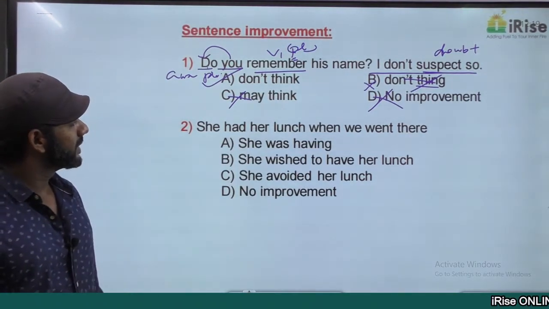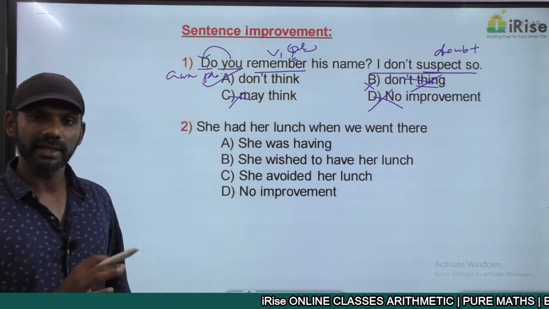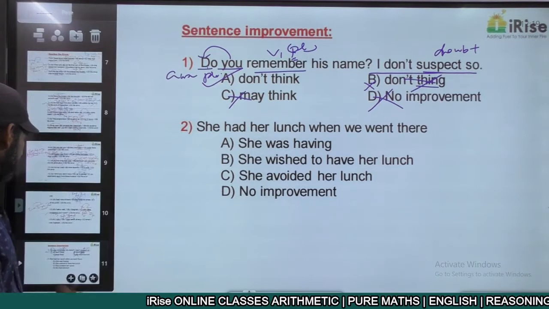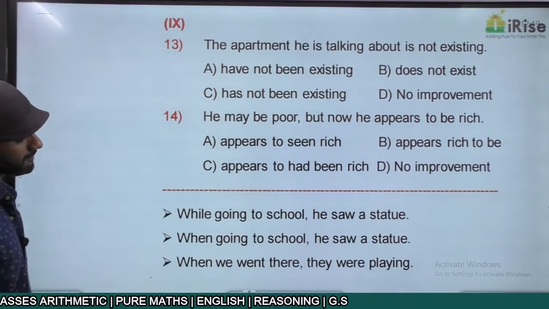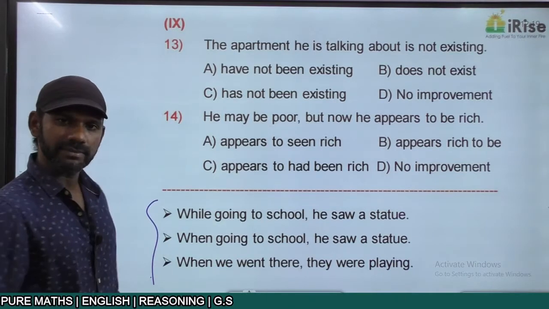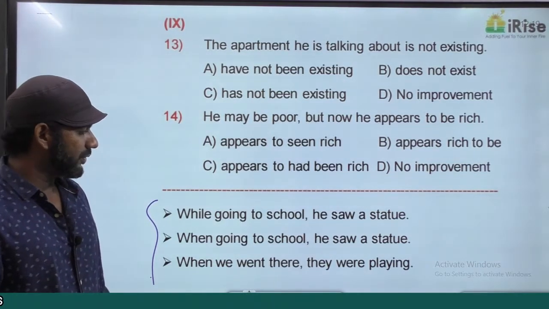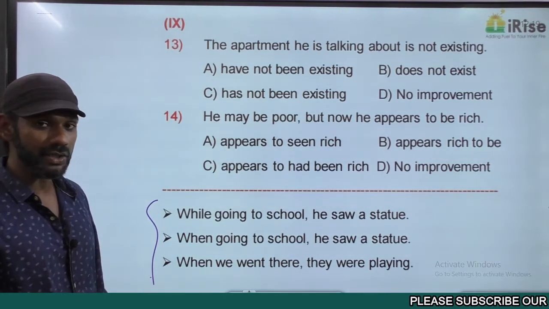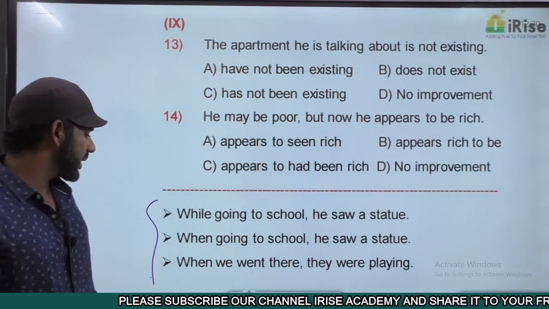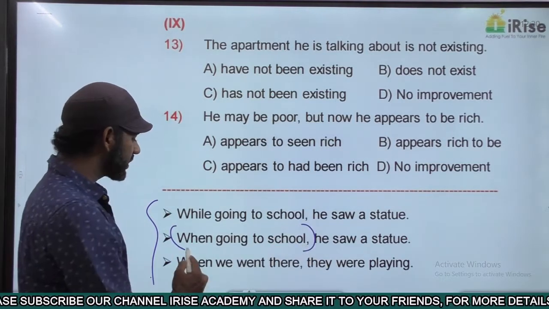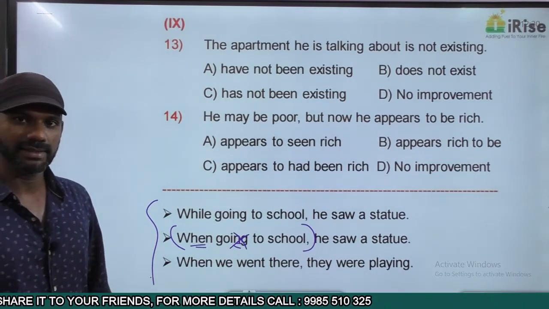Come to the next one. "She had her lunch when we went there." I gave you an example earlier. To give you one more example, come to these three statements. "While going to college, he saw a statue." "When going to school, he saw a statue." I told you that in the clause, in the idea that contains "when", "ing" cannot appear. I told you this. Eliminated.